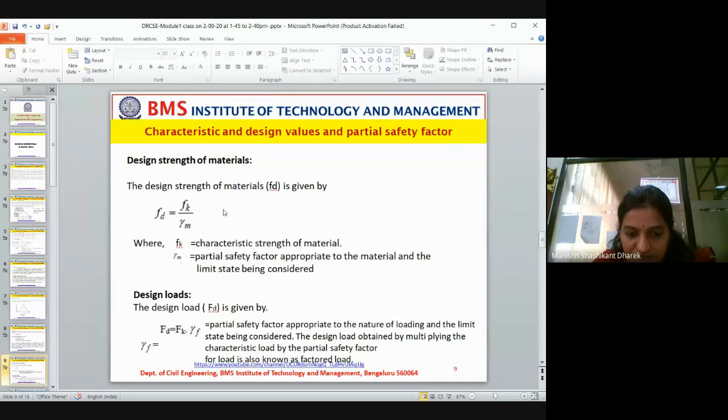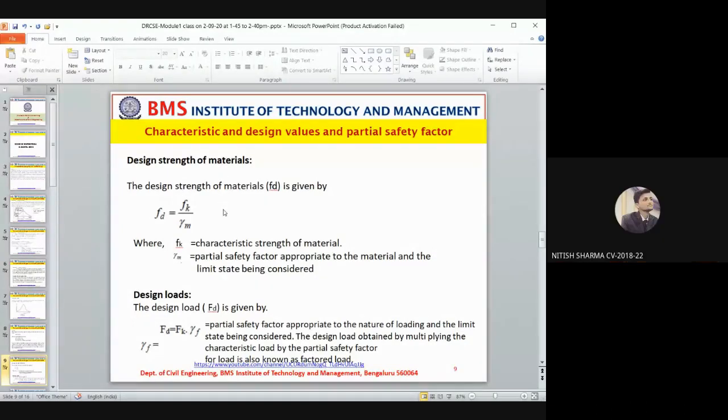Let us take the characteristic load as 5 kilonewton. The partial safety factor, take it as 1.5. Now 5 into 1.5 is how much? 7.5.